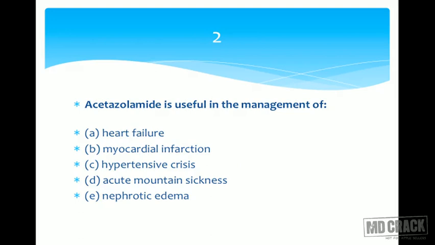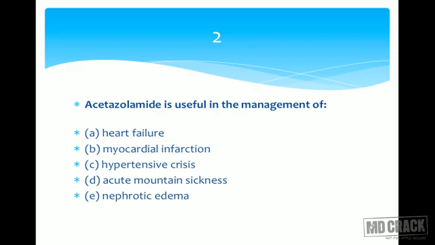Question number 2. Acetazolamide is useful in the management of heart failure, myocardial infarction, hypertensive crisis, acute mountain sickness, and nephrotic edema. Acetazolamide is a carbonic anhydrase inhibitor. It affects the bicarbonate concentration, and this is not a strong diuretic, it's a weak diuretic, but because it affects the bicarbonate concentration, many uses come for acetazolamide. Since it's a weak diuretic, you may not think of using it for heart failure, for myocardial infarction, for hypertensive crisis. All these 3 things are already out.